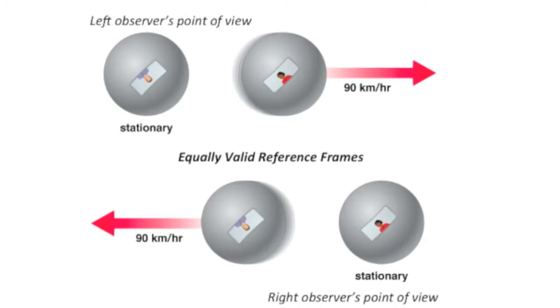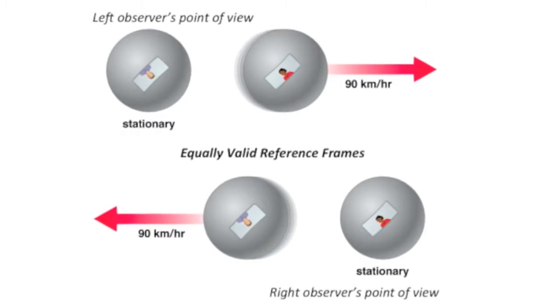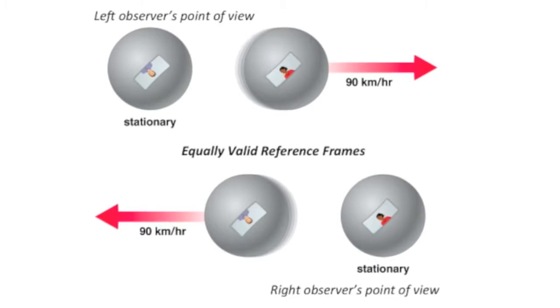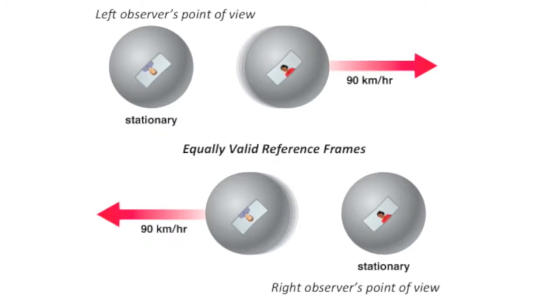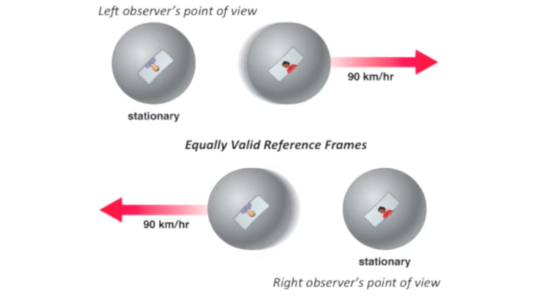Relativity states that when we observe motion, our observations are always relative to something else. There is no such thing as absolute motion. The motion of an object can only be described relative to something else, other objects, observers, or a set of space-time coordinates. These are called frames of reference.